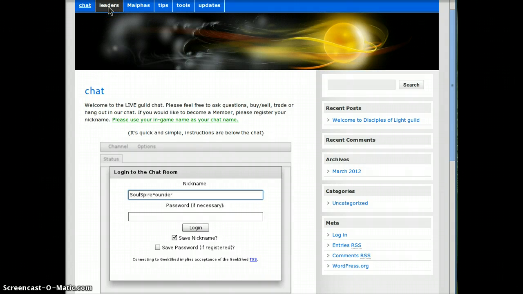Next, we have a list of leaders, and the leaders list needs to be updated, and it shows our leaders and officers. So if you have any questions, those are the people that you can certainly ask in the chat or in the game for help if you have any whatsoever.